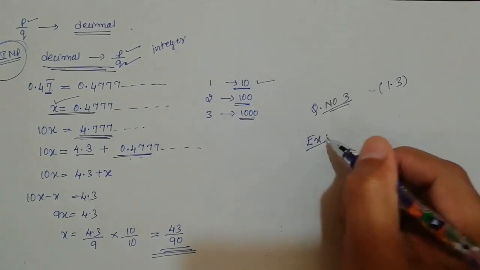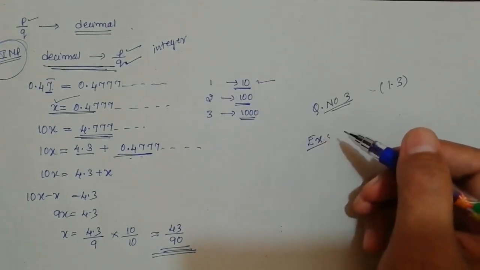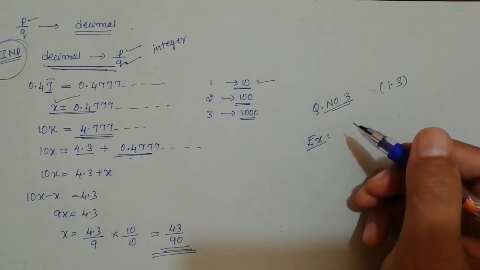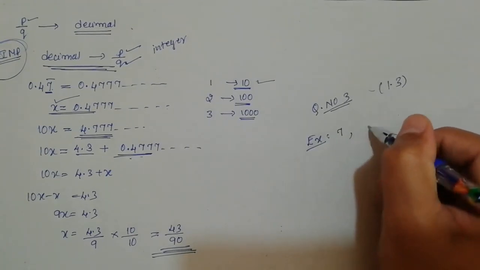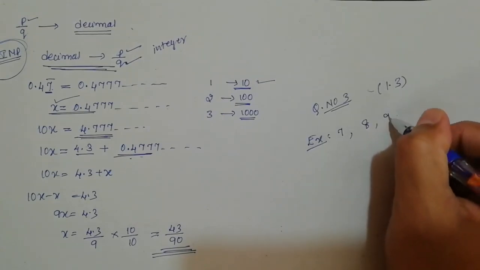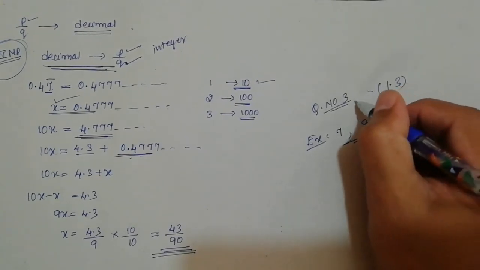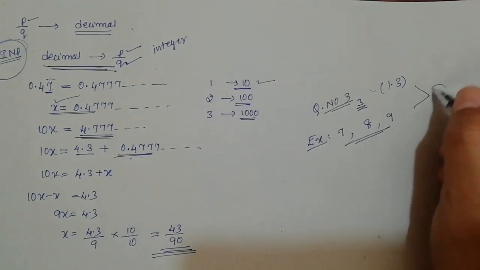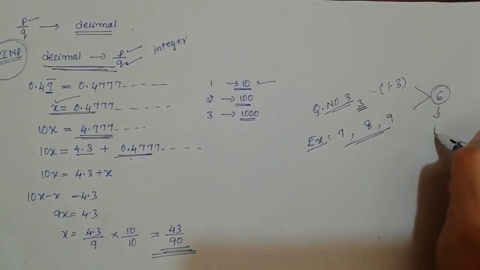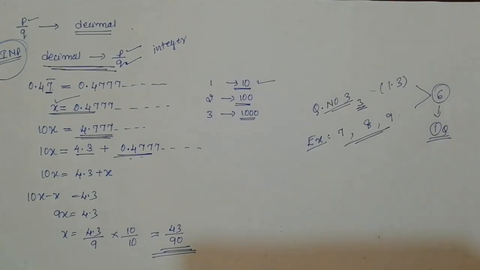I told you, the examples are example 7, example 8, and then example 9. Here three sub questions are there, here three sub questions are there. Totally it is 6 questions. Among the 6, one question will definitely appear in the upcoming test.